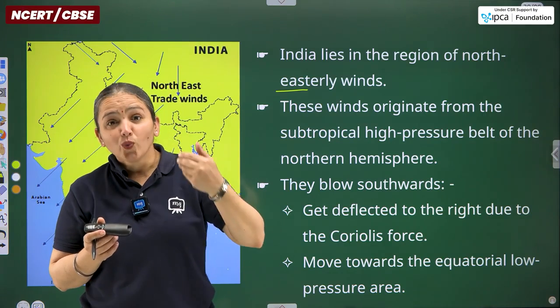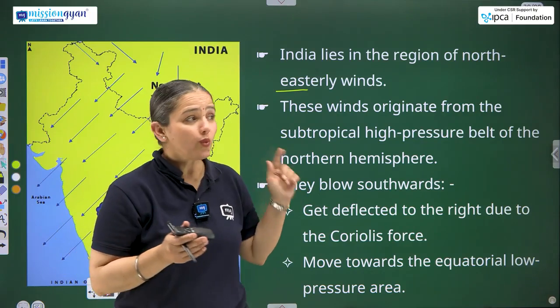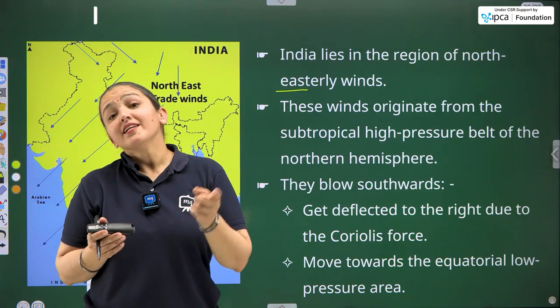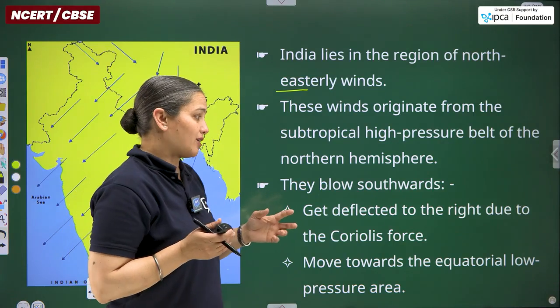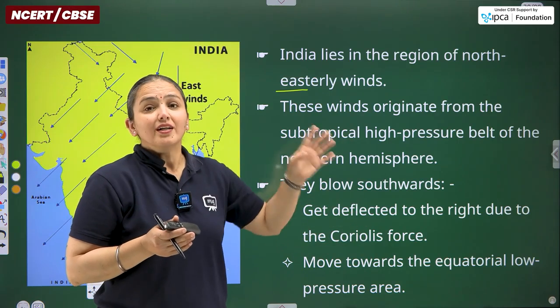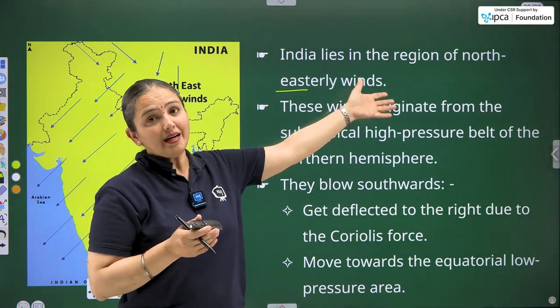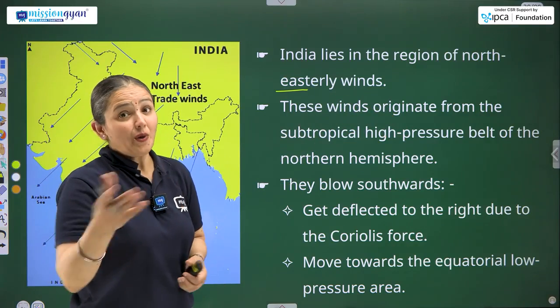They blow towards the west direction only throughout the year. So in here we are talking about easterly winds, because India lies in the northern hemisphere, and some important topics are going to be discussed soon, from where you are going to easily obtain the answer to why India experiences northeasterly winds only, not westerly winds.